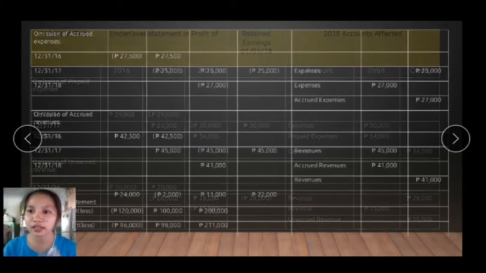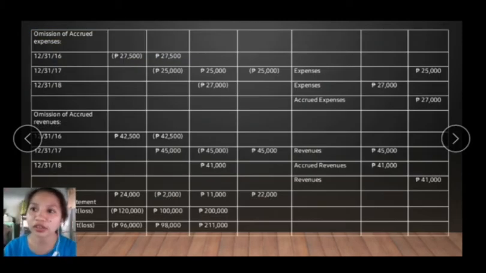Next is the omission or the error of accrued expenses. On 2016 we have 27,500. It is overstated. That is why we understate 27,500 also for the 2017 year. For 2017 we have an amount of 25,000. It is overstated, and understated in the year 2018 to correct the error. And for the year 2018 we have 27,000, which is also overstated. So the accounts affected for the year 2018 are the expenses, accrued expenses, and the retained earnings as well.